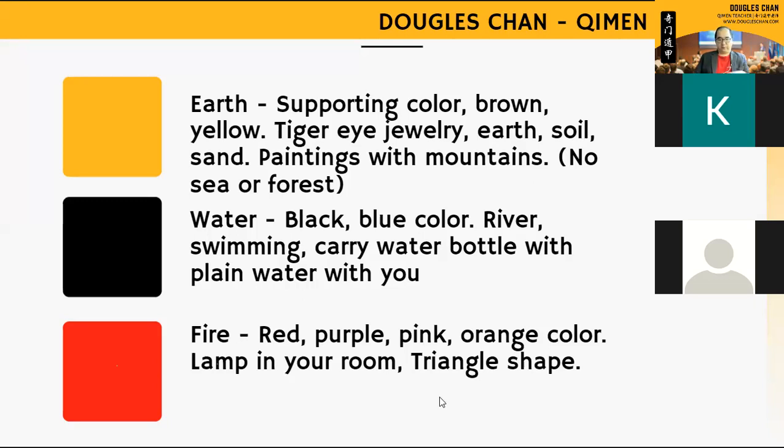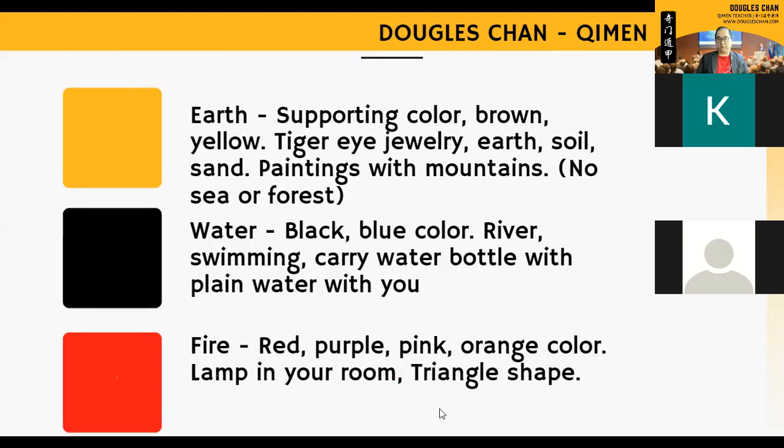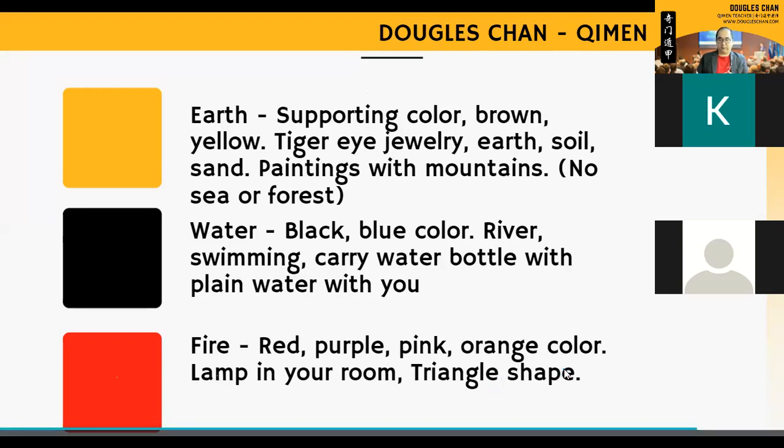And fire, we have red, purple, pink, and orange for colors. And if you can, just have a lamp in your room or in the living room, that will be good also. That stands for fire. Those orangey colored lamps. And triangle shapes also stand for fire, and the red color.